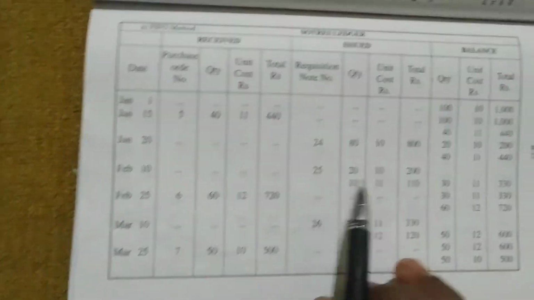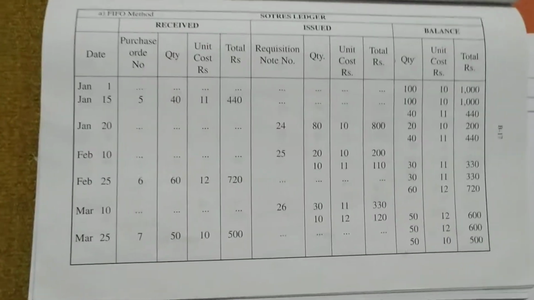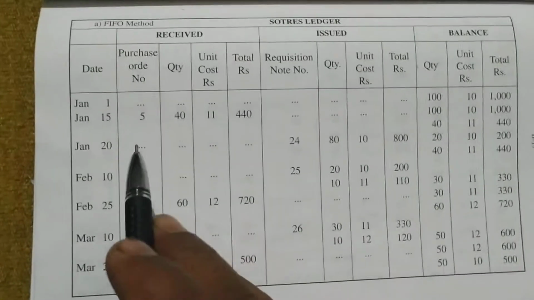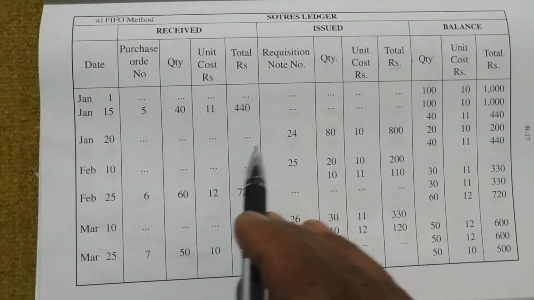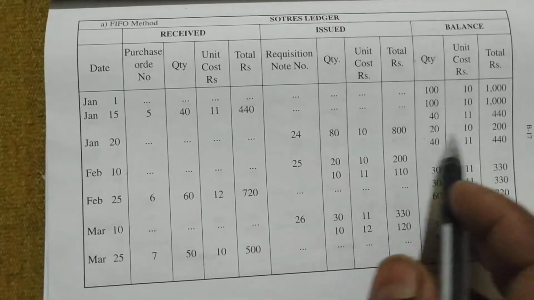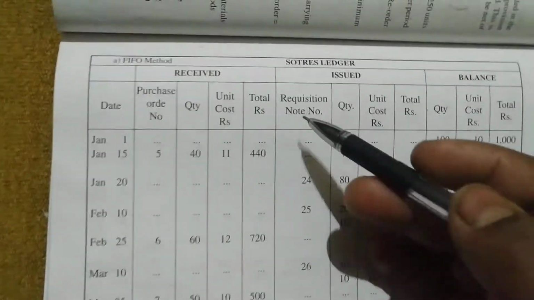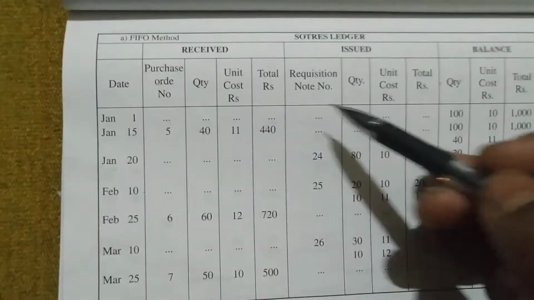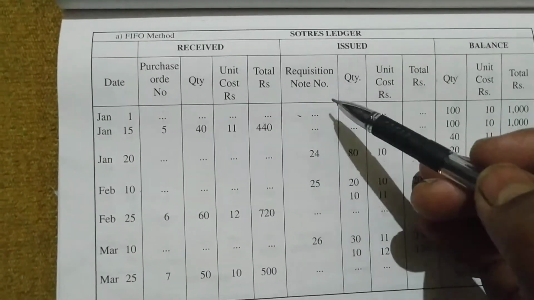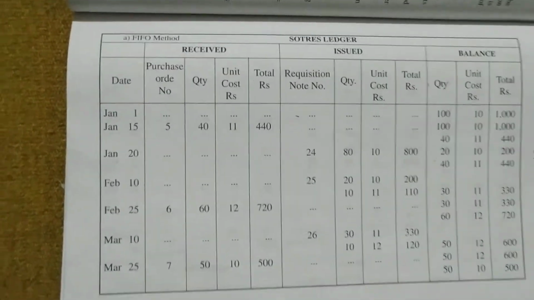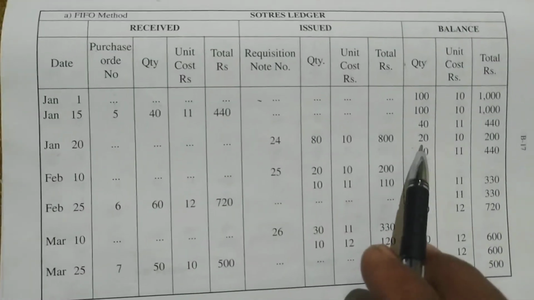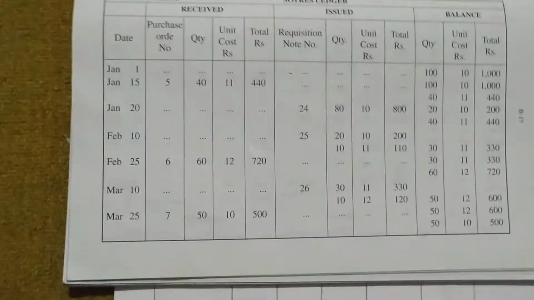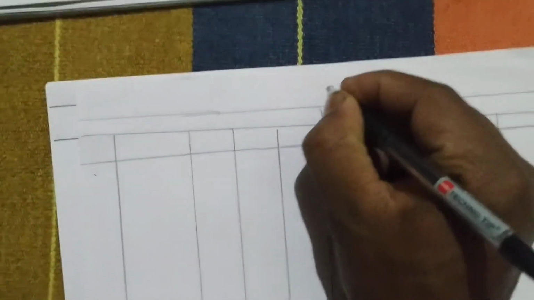That's it. 5 plus 4 is 9, plus 3 is 12. We have 12 columns here: 1, 2, 3, 4, 5, 6, 7, 8, 9, 10, 11, 12. Easy. Received has 5 columns: date, purchase order number, quantity, unit cost, total. Issued has 4 columns: requisition number, quantity, unit cost, total. And balance has 3 columns: quantity, unit cost and total. That's it. Easy. The heading will be written as stores ledger. Let me write the heading, stores ledger.